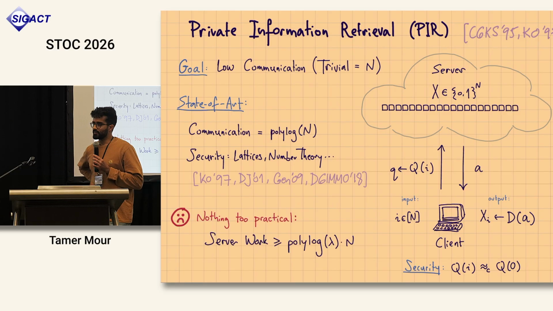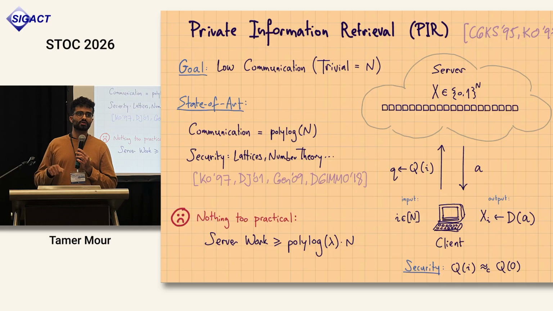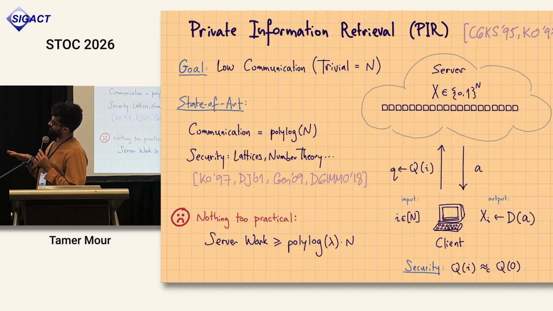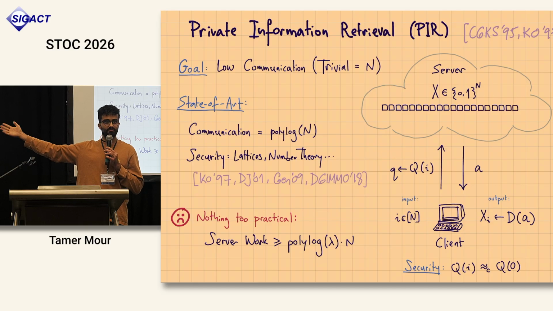But maybe a bigger problem with these protocols is that although they get very nice asymptotics, they're not very practical. One reason for that is that the server work, the amount of computation that the server has to do to respond with the answer, grows with n.